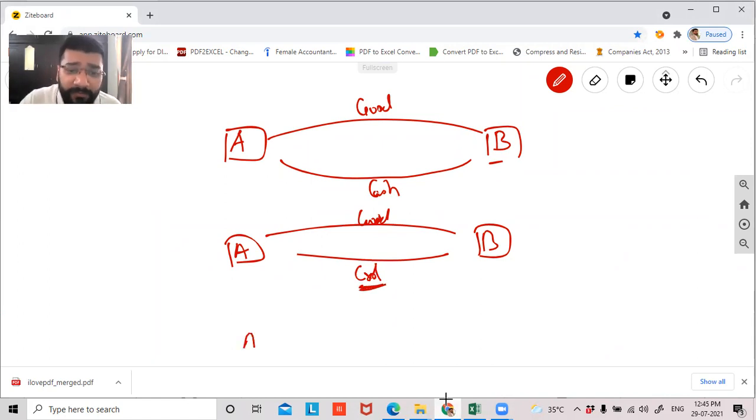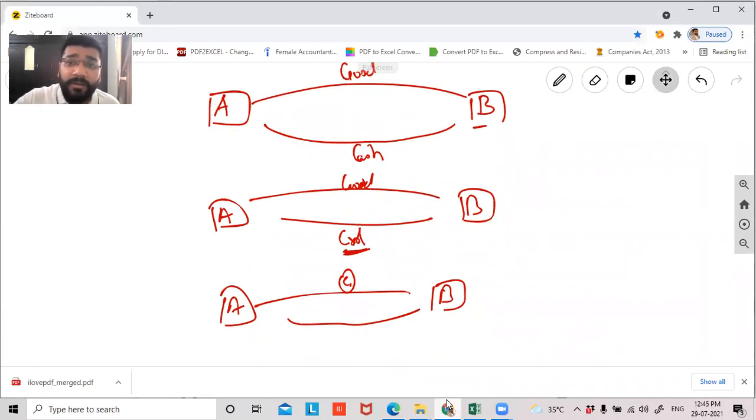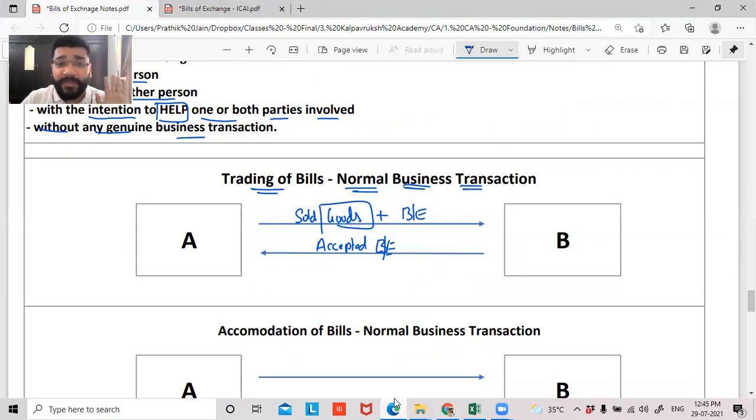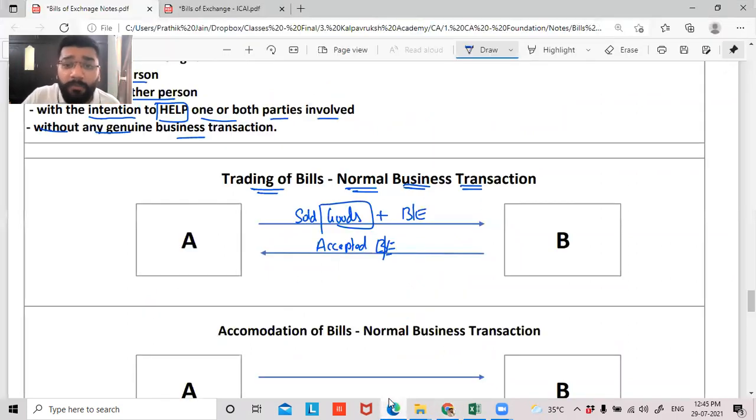And there's a third nature of transaction where A is giving goods to B and B is buying those goods on credit. But this time A wants to play safe. He wants to be secured. So he's telling B, please execute a bills of exchange. So A is sending the bills of exchange and B is accepting it, giving it back. All these three scenarios, guys, are normal trade transactions, normal business transactions. And more particularly, case number 3 is a normal business transaction and this is called a trading of bill.